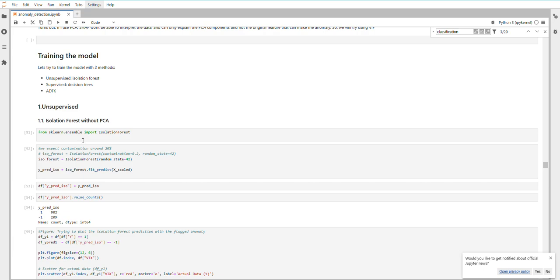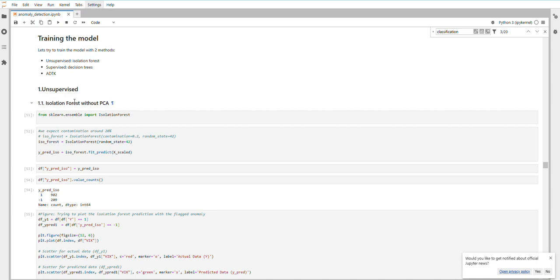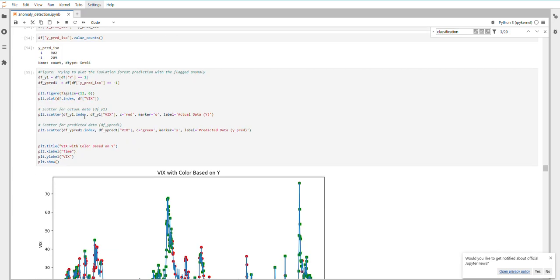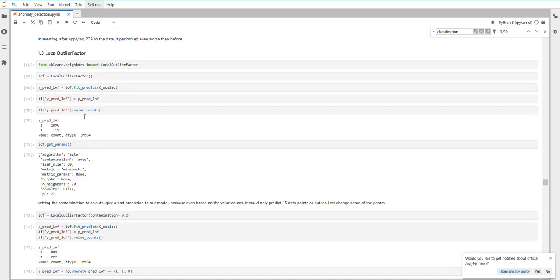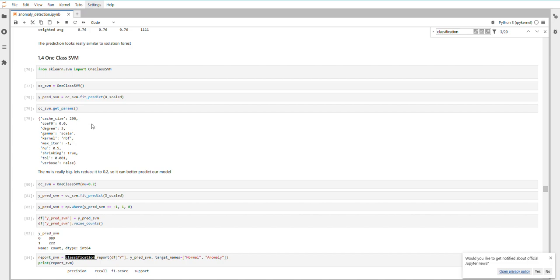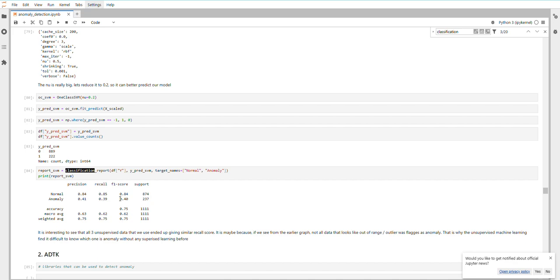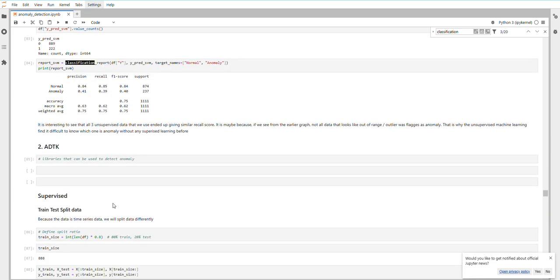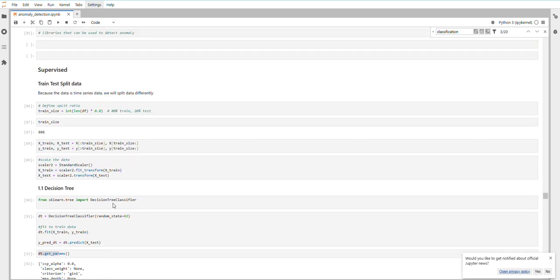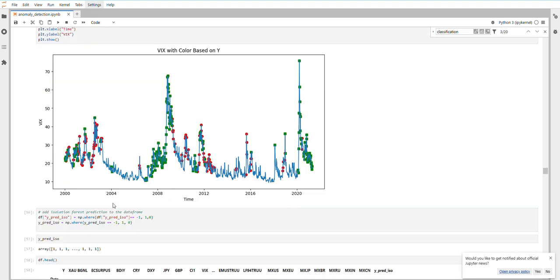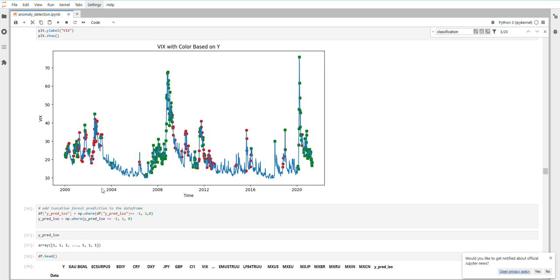For example, for the unsupervised, I've already tried doing the isolation forest with PCA, without PCA, and also local outlier factor and one class SVM. But the problem is I always get a recall score of around 40%, which is not too good at detecting anomaly, and that's why I was thinking it might have something to do with, if you can see the graph here.